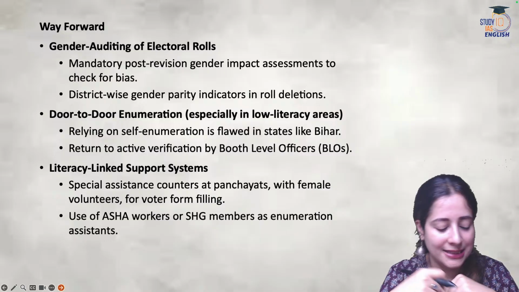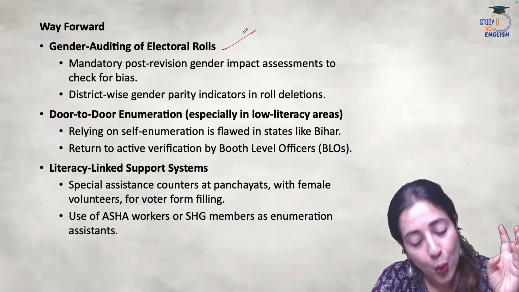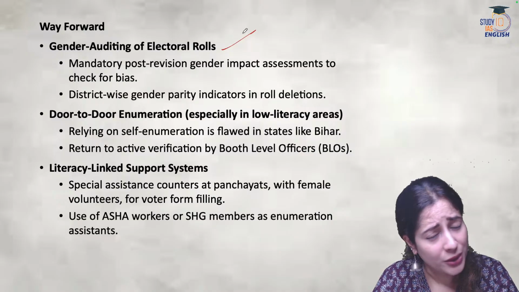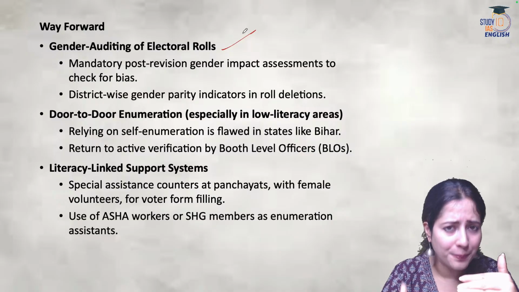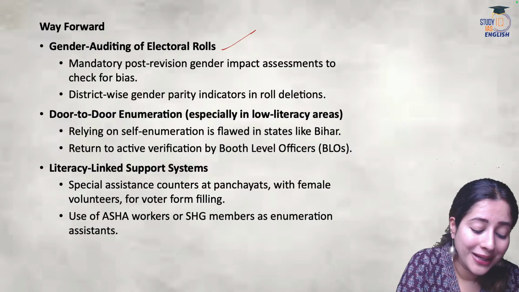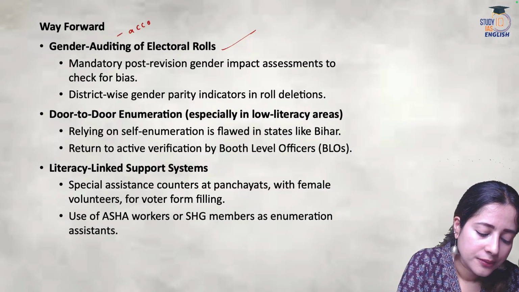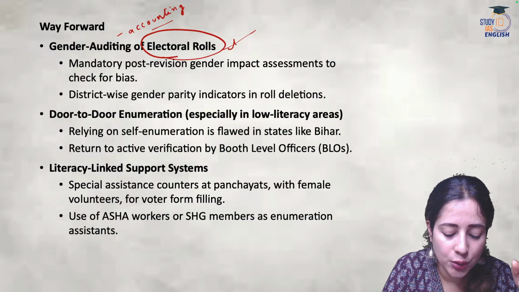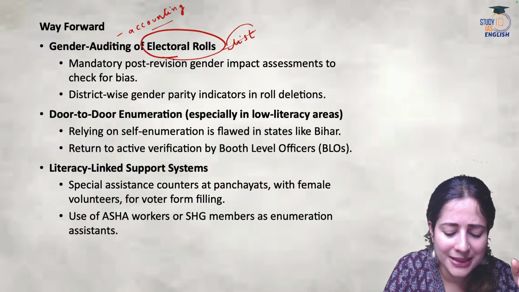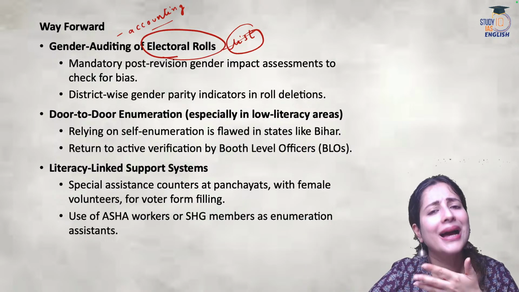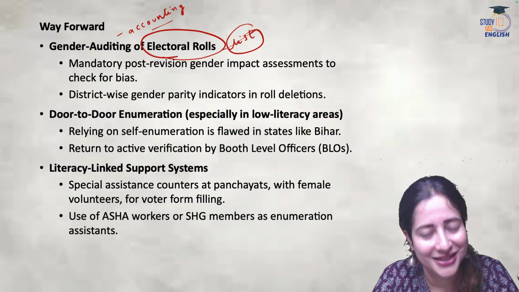The article says, now what is the solution? One thing is that we should make gender auditing. What is auditing? Some kind of proper investigation, some kind of proper accounting. We should make it mandatory that a proper gender accounting is done of the electoral list, the electoral roll. Now, electoral roll simply means the electoral list, which has the names of all those people who go and give the vote, the name of the voter basically.